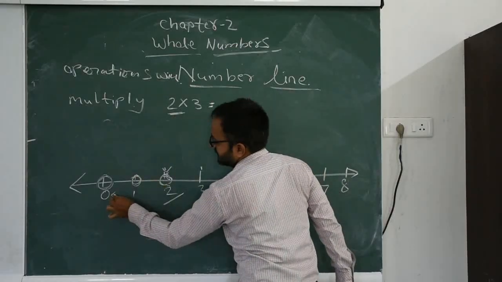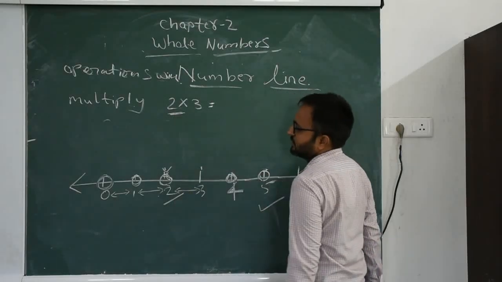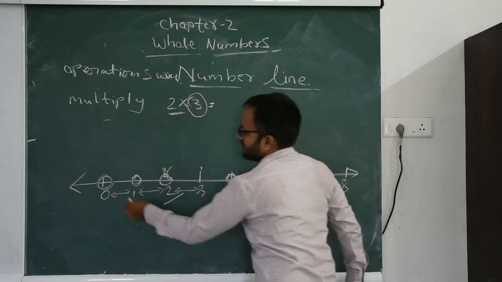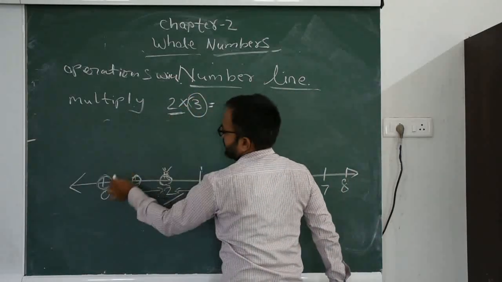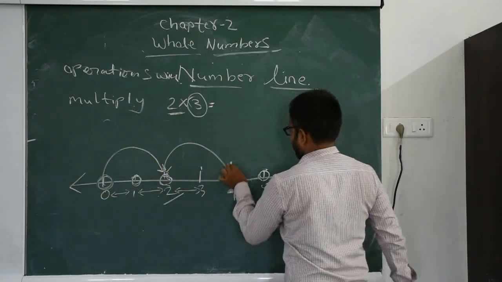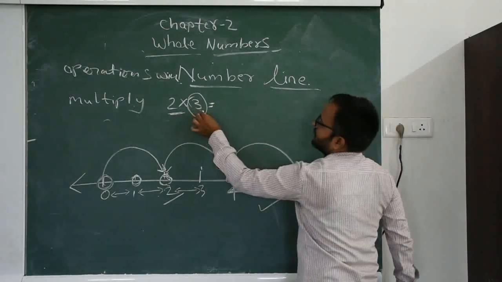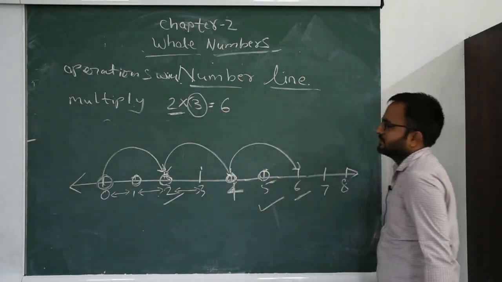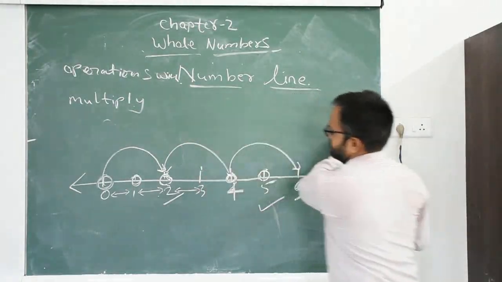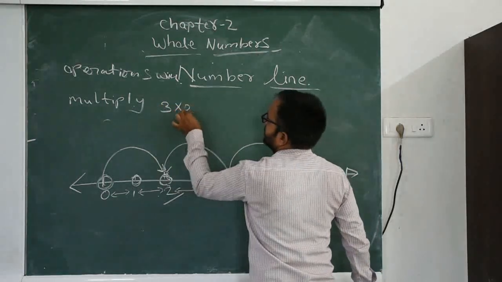So start from 0 with unit distance 2 and make 3 jumps: first jump, second jump, and third jump. Which number do we reach? 6. So 2 multiplied by 3 equals 6. Now we take another example for multiplication, 3 into 2.